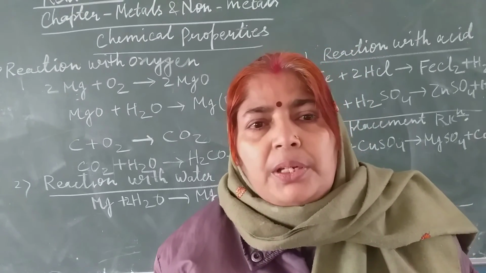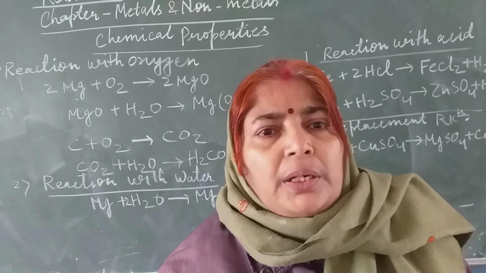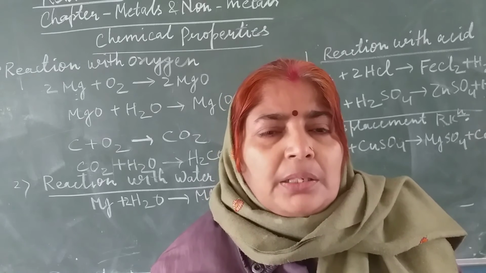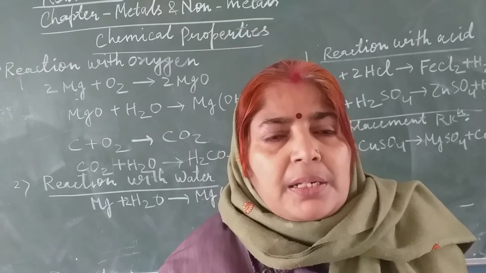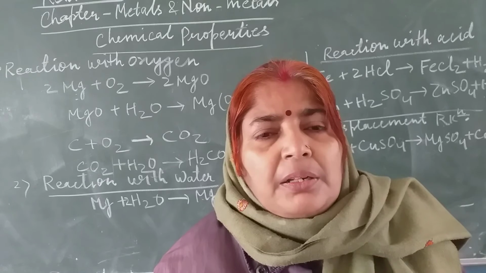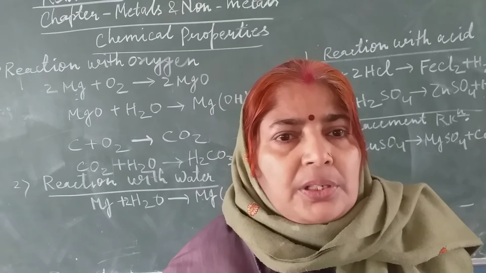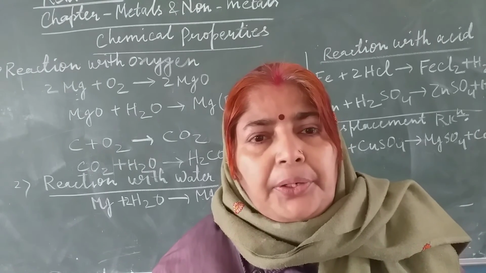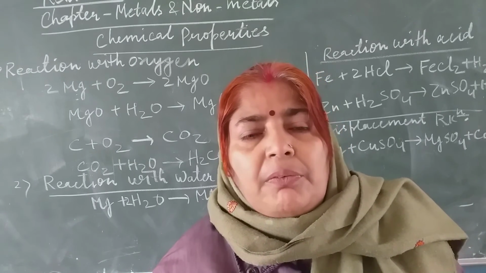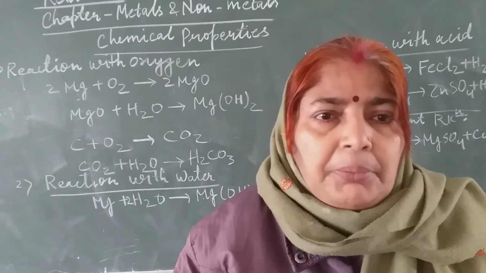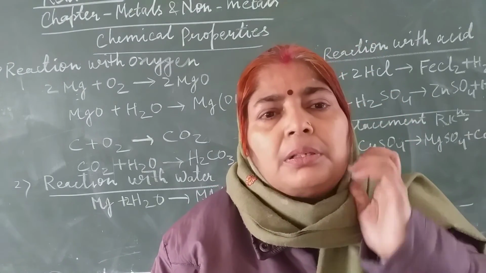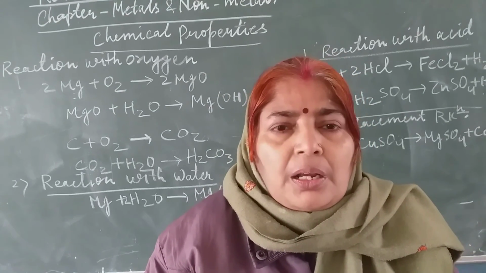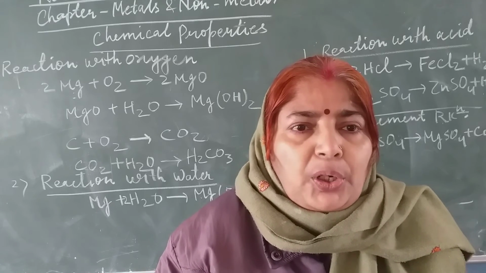So you have seen that stainless steel is an alloy and it is better than which metal? Iron. Now the next topic is non-metals and its usage. You will see there are some non-metals like oxygen is used for burning, for breathing, and nitrogen is a non-metal which is used to make fertilizer. Sulfur is a non-metal that is used to make sulfuric acid, or it is also used in making gun powder.